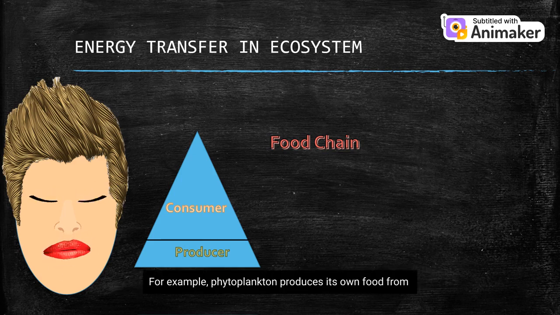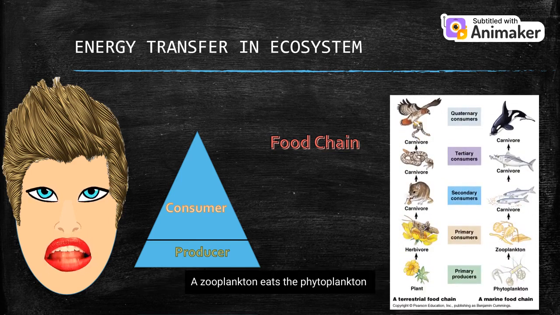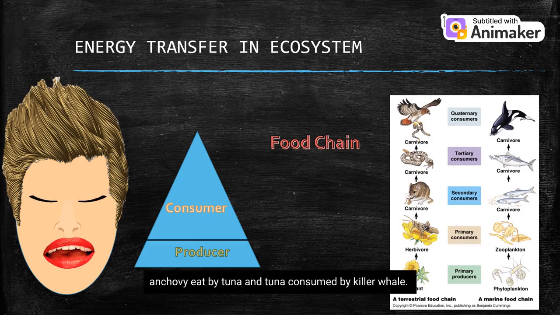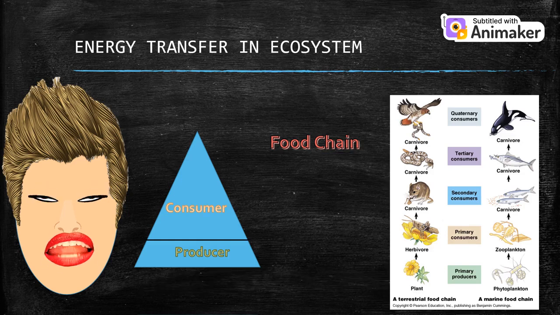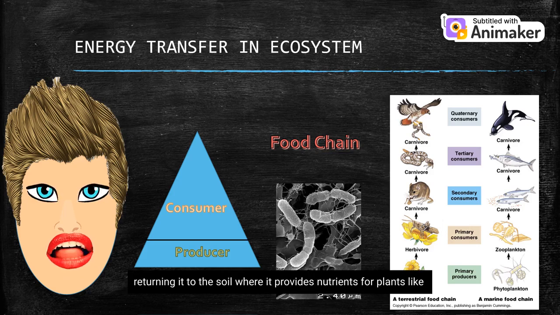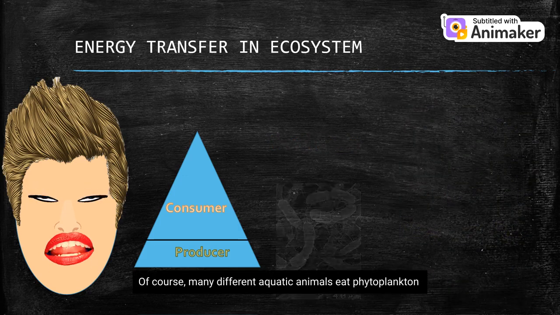For example, phytoplankton produces its own food from sunlight. A zooplankton eats the phytoplankton. Anchovy eats the zooplankton. Anchovy is eaten by tuna and tuna is consumed by killer whale. When the killer whale dies, bacteria break down its body, returning it to the soil where it provides nutrients for plants like grass.